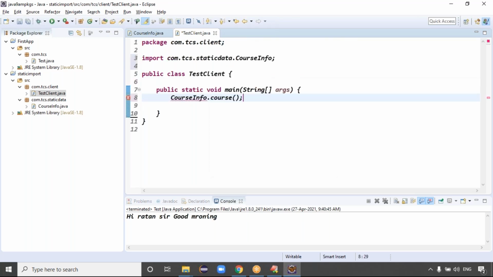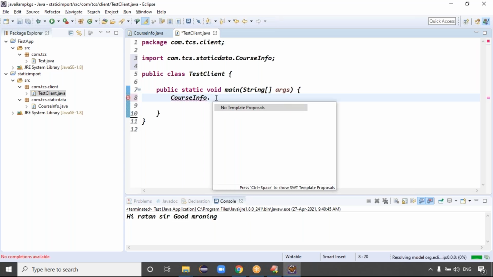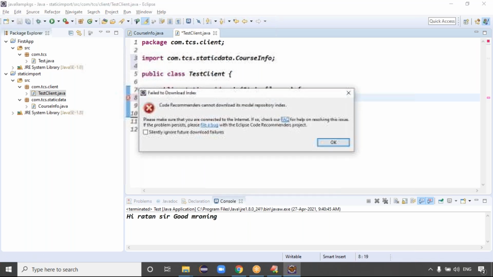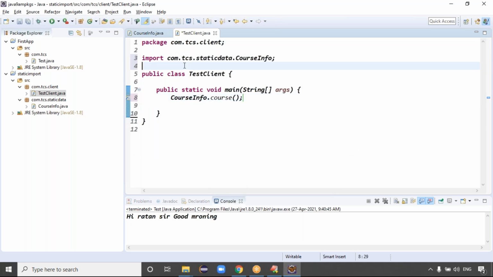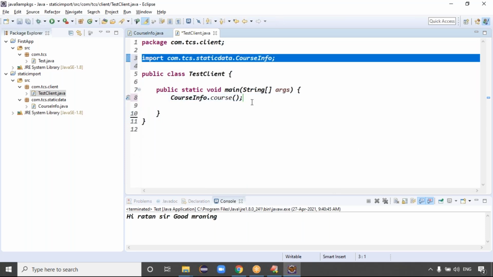But see, guys, the beauty of the Eclipse IDE: once I import the course info data and select course, automatically the import statement is done or not? Guys, yes or no?